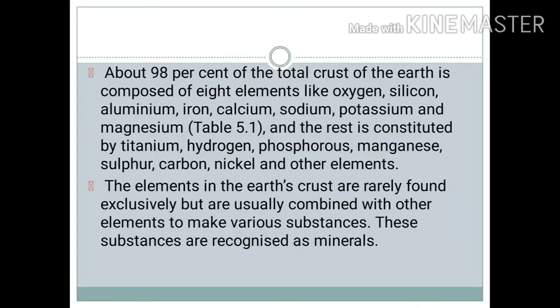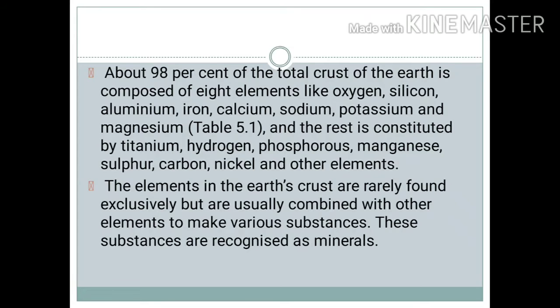We all know that the earth's crust is made up of a number of elements, but about 98% of it is made up of these 8 main elements.